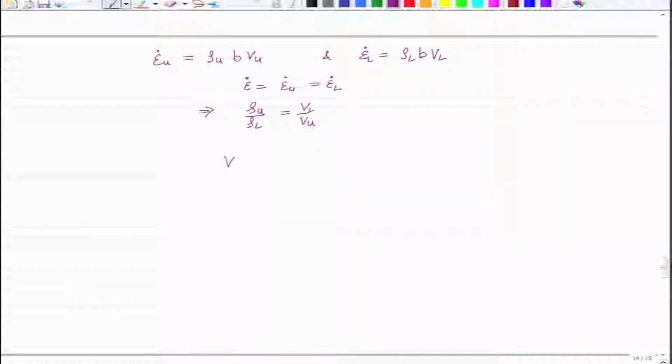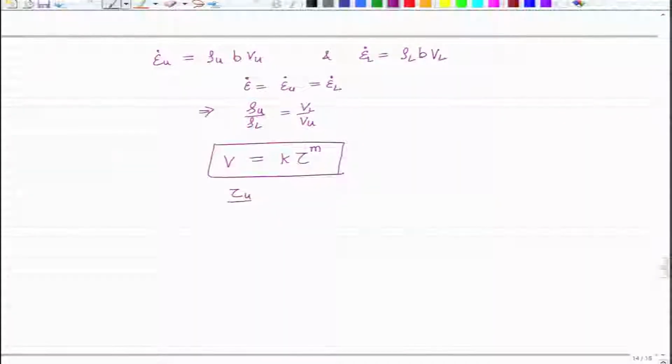And we also know that V, the velocity of dislocation, is actually proportional to the shear stress applied. So, it is of this form of equation, and therefore this brings us a relation between tau, the velocity, and hence the strain rate.